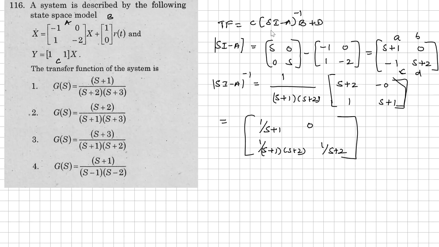First I will do the C into SI inverse. C matrix is nothing but 1 comma 1.